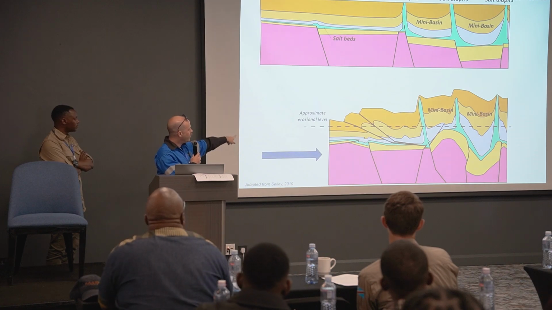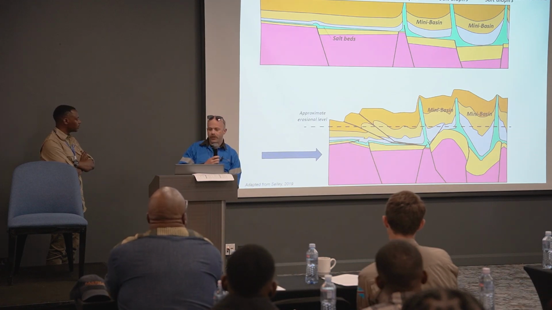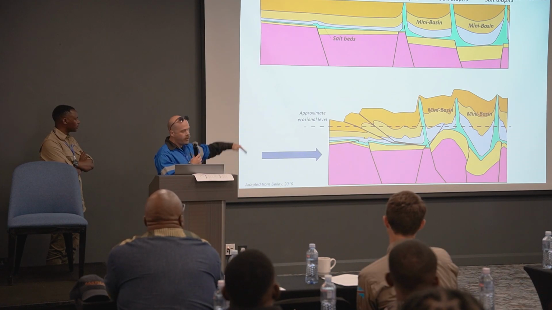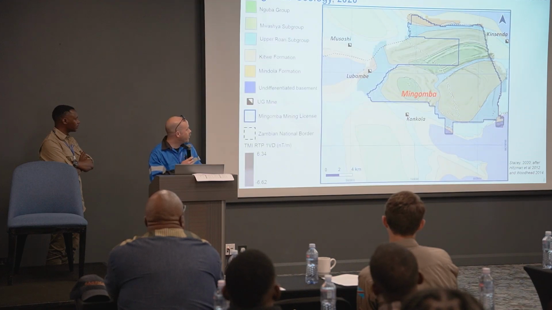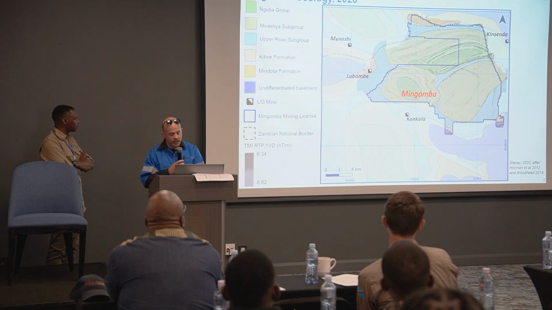And then the diagram below shows that as they're squished together during the Lufilian orogeny and eroded, they're seen in their current configuration on that map like this. So the key takeaway from all that is that in that model, the middle parts of the synforms would be the youngest parts of our stratigraphy.